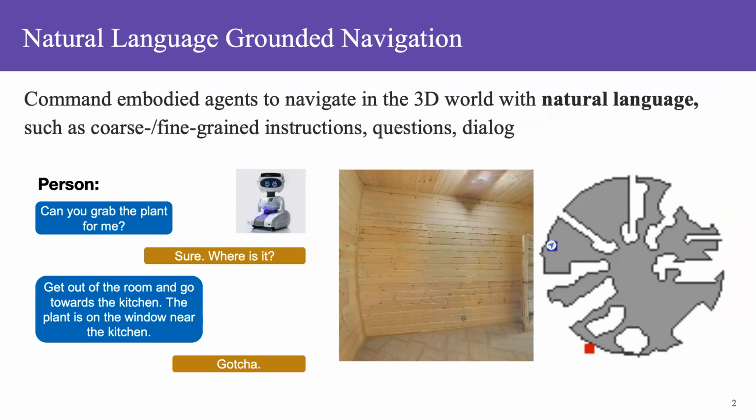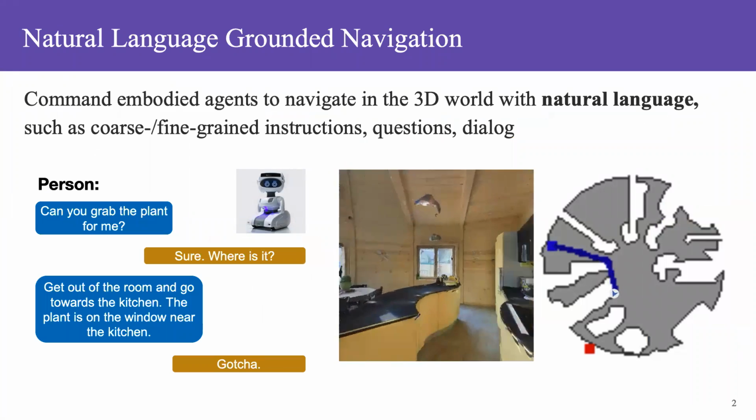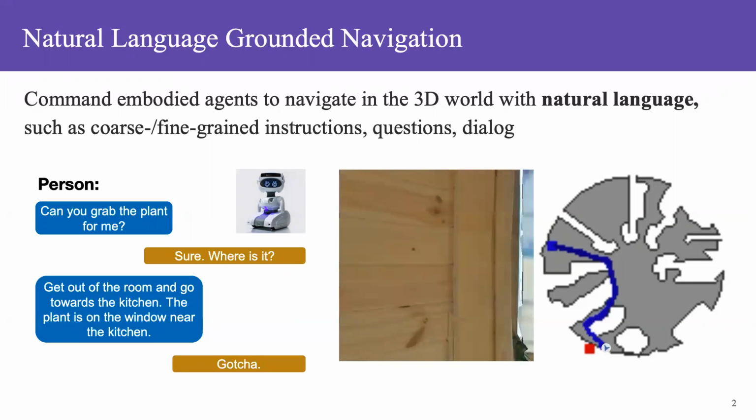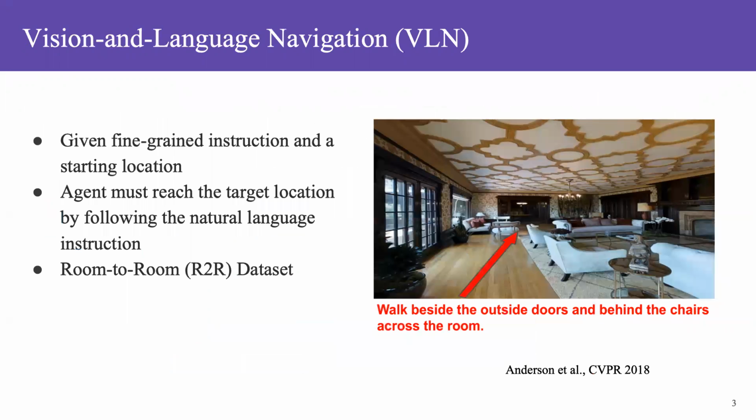It is to command embodied agents to navigate in the 3D world with natural language, such as instructions, questions, and dialogue. For example, we can talk to an indoor robot and ask it to grab the plant for us. Then it may follow the instructions in the dialogue and navigate to the target location.